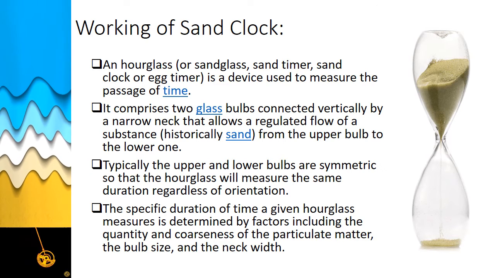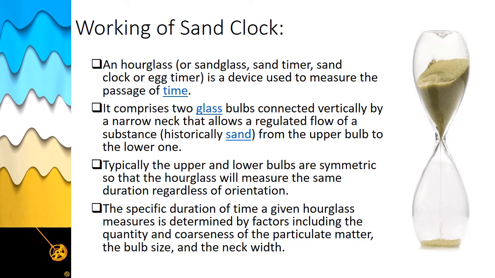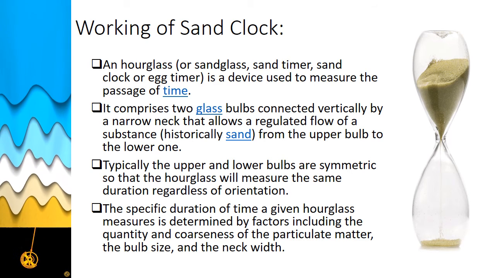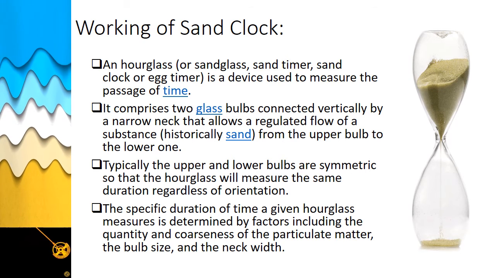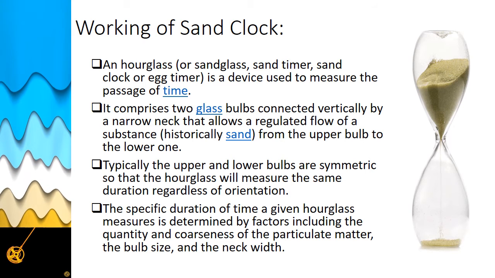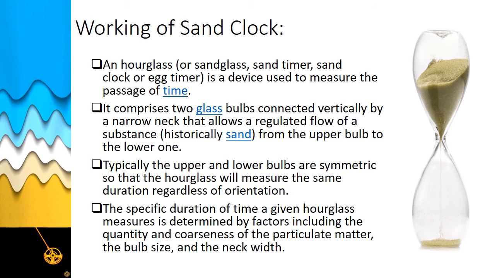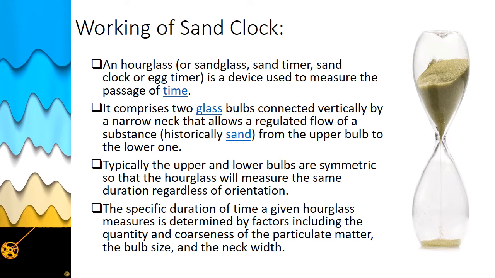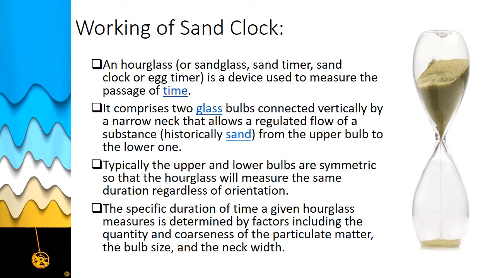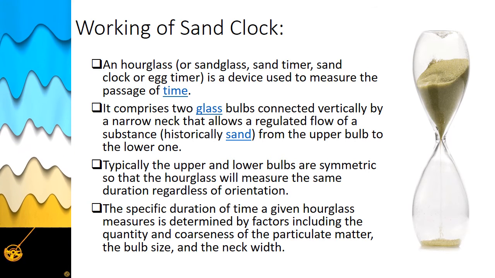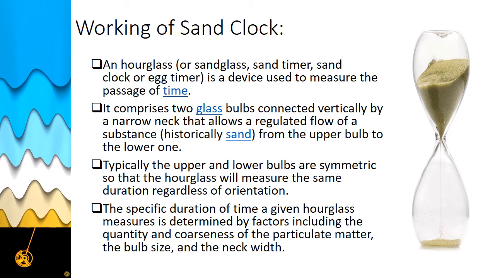The flow is from the upper bulb to the lower one. The upper and lower bulbs are symmetric, so that the hourglass will measure the same duration regardless of orientation. The specific duration of time a given hourglass measures is determined by factors including the quantity and coarseness of the particulate matter, that is the thickness of the sand particle, the size of the glass bulb, the width of the neck, and so on.